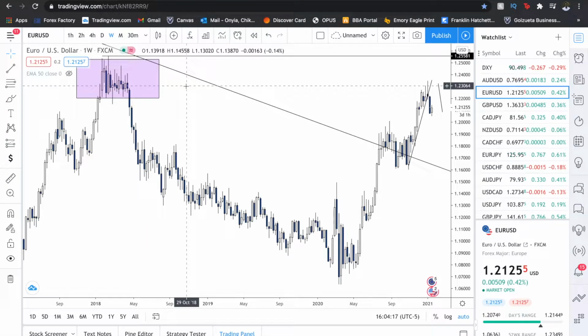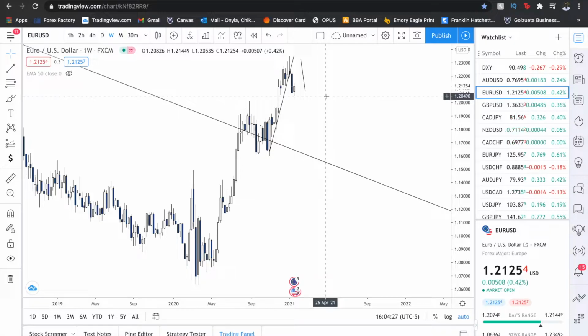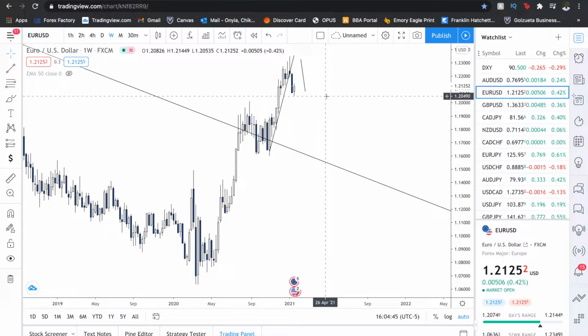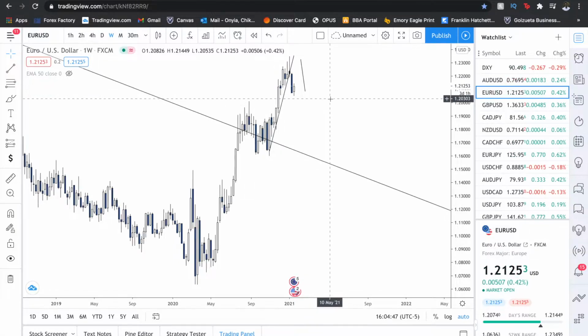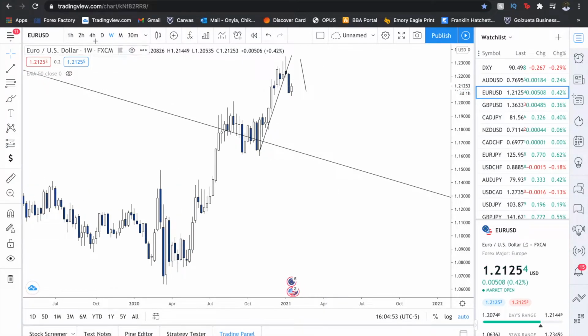However, because the dollar, I believe, is going to continue to weaken for the rest of the year, you may see this small reaction off of this area come down, but then you may continue to see it going up, right? The point of today is not so that we can trade based off imbalances, but they're important things to keep in mind because they usually end up getting filled. It's a confluence to keep in mind when you're doing smart money trading or OTE trading, because if you see an imbalance that needs to be filled and it also lines up with an OTE or smart money trade, it makes it all the more powerful, especially if you combine it with structure, smart money, OTE, the best forex strategy that we talked about in the last video, right?